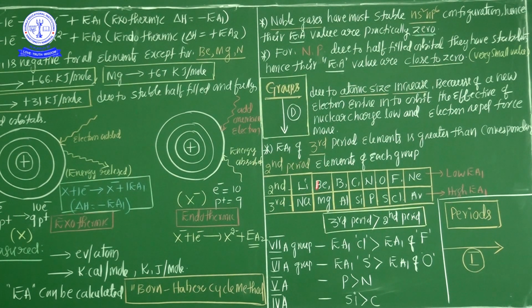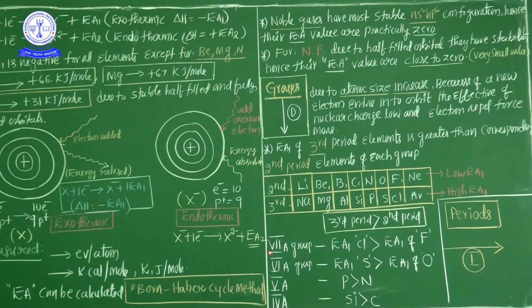Because of EA1 of the third period, this is the maximum, this is the least, but for the remaining groups from top to bottom it decreases; only the second and third period change. EA1 of the third period element is greater than the corresponding second period element. Why is this one high and this one low? Because of half-filled electrons present in these elements. This is the most important: third period electron affinity is greater than the second period.